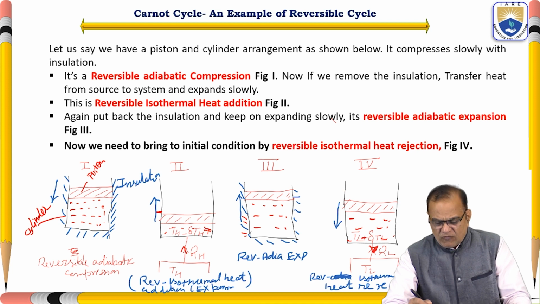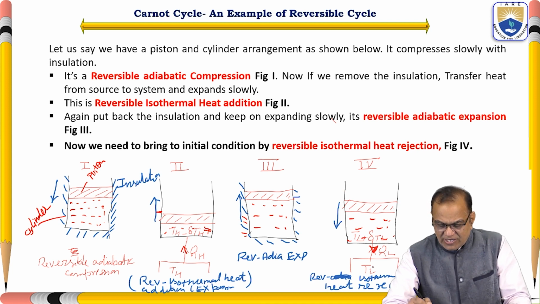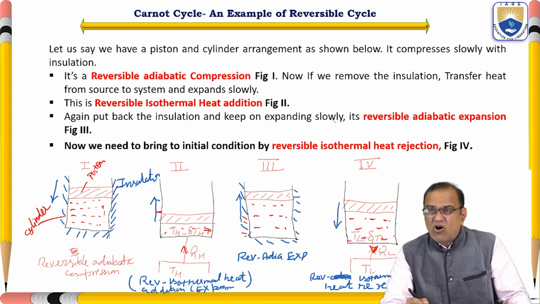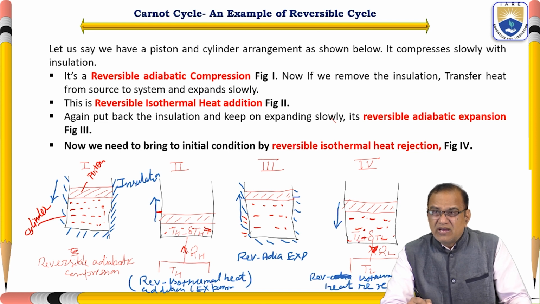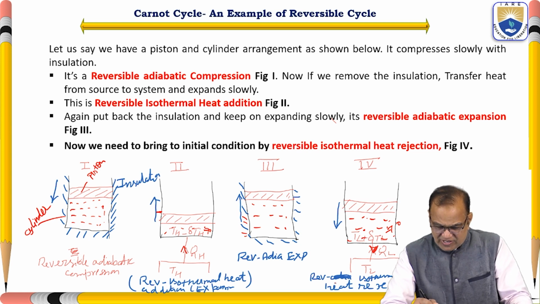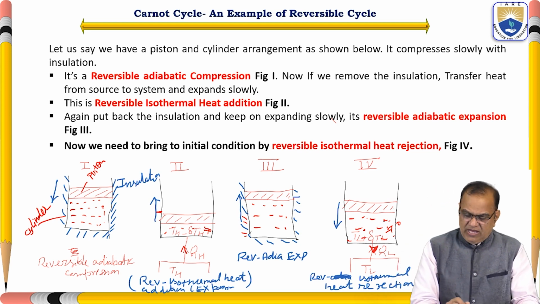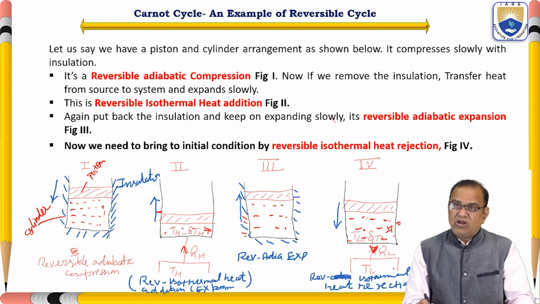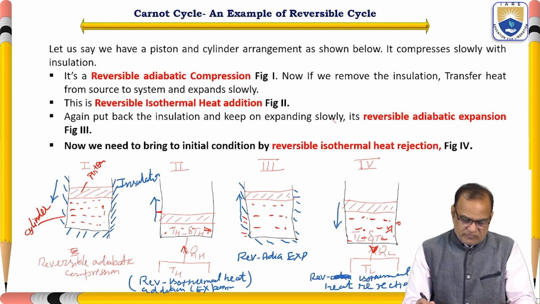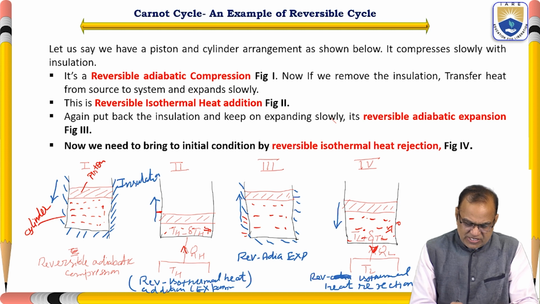Last, the fourth one is again you put a sink, a cold zone. So this heat which you have got from here will be released here. The temperature of this zone will be TL plus del TL. This del TL tends to 0, very small. So this is called reversible heat rejection. This is also isothermal, reversible isothermal heat rejection. This is a reversible isothermal heat addition.